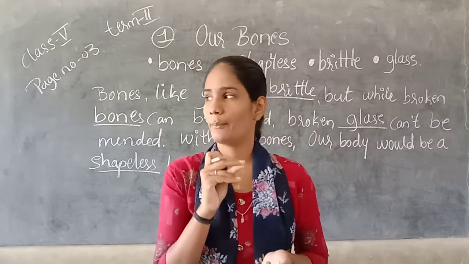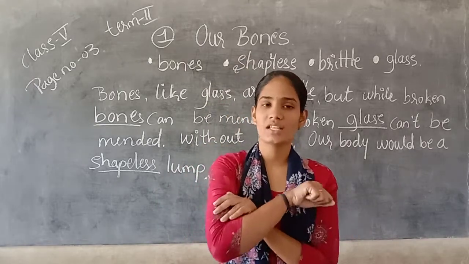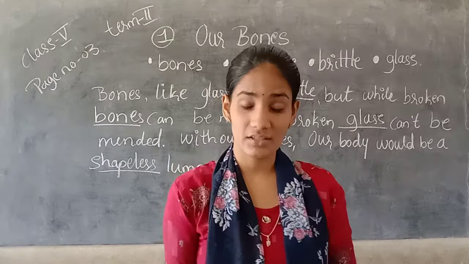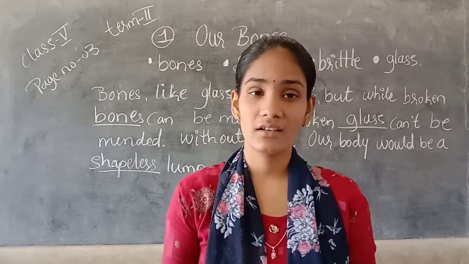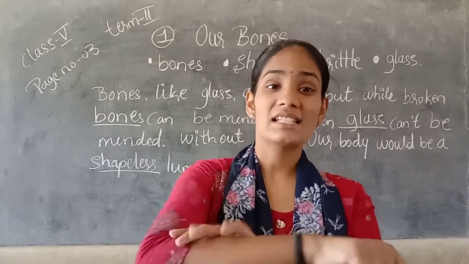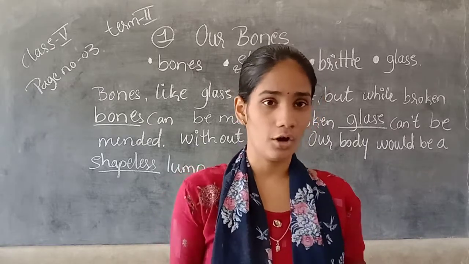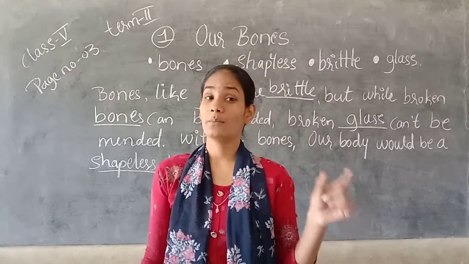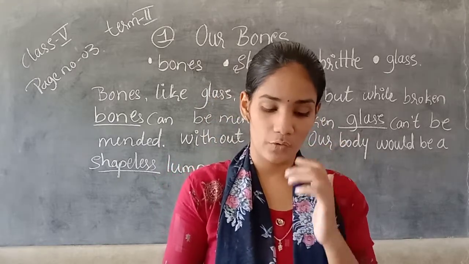So when someone breaks their hand, leg, or arm, we can see the plaster put on their hand, leg, or somewhere else. So that plaster cast was put on the arm of Noida.